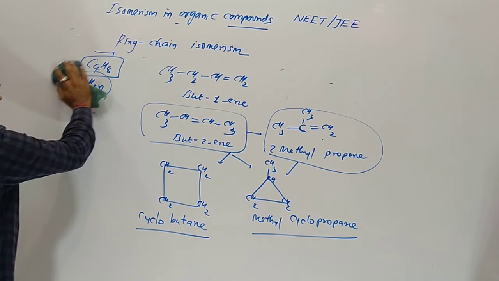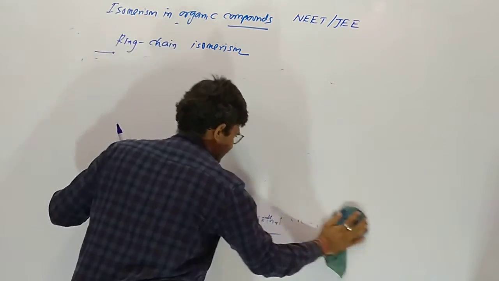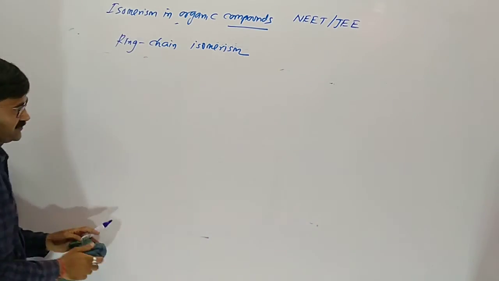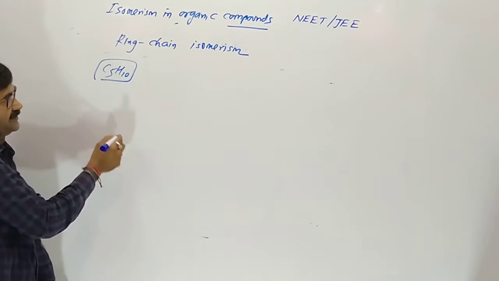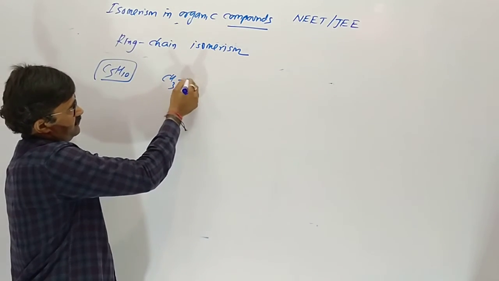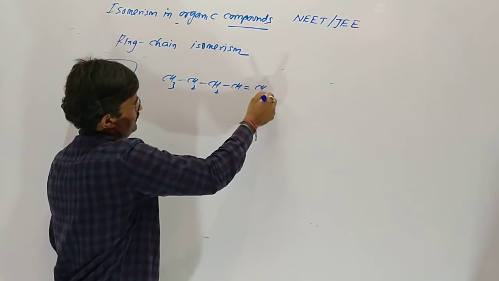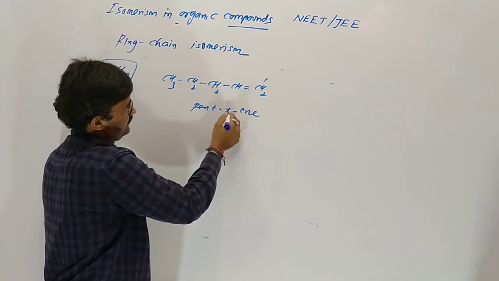Understood? Now the last example. Suppose the formula C5H10 is given. Give the ring chain isomers. Number of carbons are 5. Suppose it is pent-1-ene.